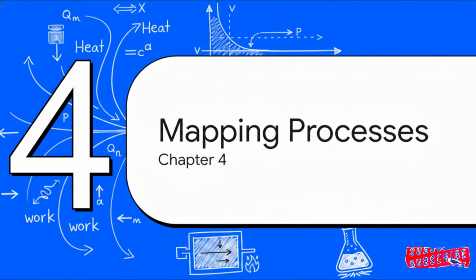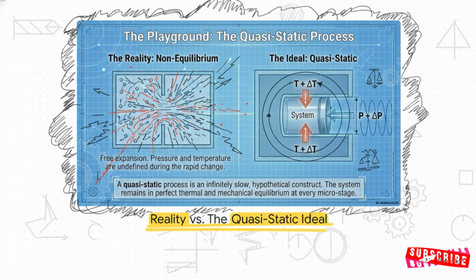Section 4. Mapping thermodynamic processes. Before you even attempt calculating process maps, you have to understand the major difference between messy reality and our neat physics models. Take reality, like free expansion. Gas bursting out into a vacuum is completely chaotic, with totally undefined pressures and temperatures. You can't calculate that easily, so to actually solve exam problems, we rely heavily on the ideal scenario, the quasi-static process. We pretend that changes happen infinitely slowly, so the system basically stays in perfect thermal and mechanical equilibrium at every single microstage. It's a hypothetical construct, but it's what makes all the math work.